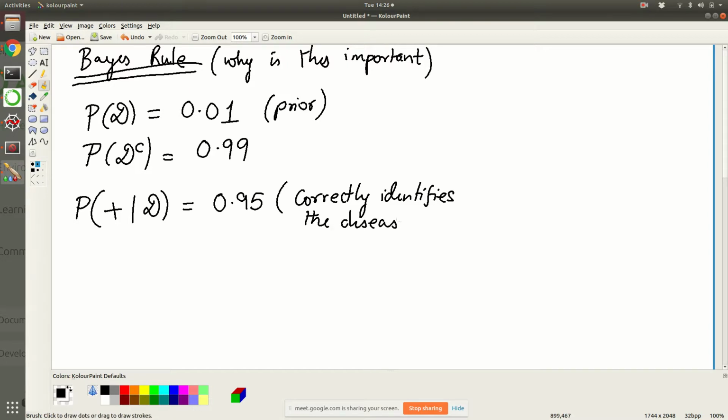So what is the experiment? Basically I am first picking a person at random, and the prior probability that the person actually has the disease is 0.01. Now I collect lots of people who have the disease, and I administer this particular test that I have developed, and it identifies 95% of the people correctly. So it comes out positive. Whereas, given that the person actually has the disease, sometimes the test will also show negative. This is what you often hear in the news as false negative.